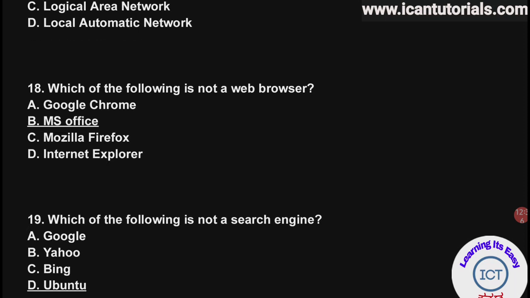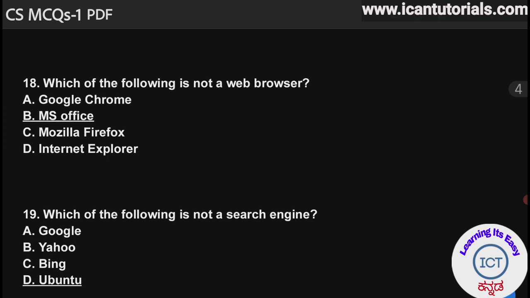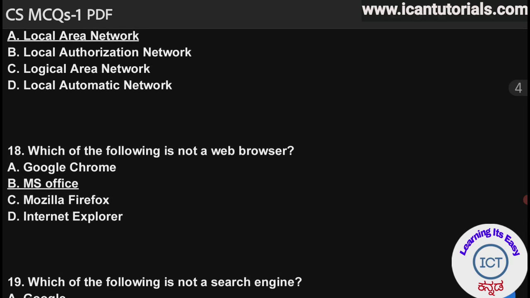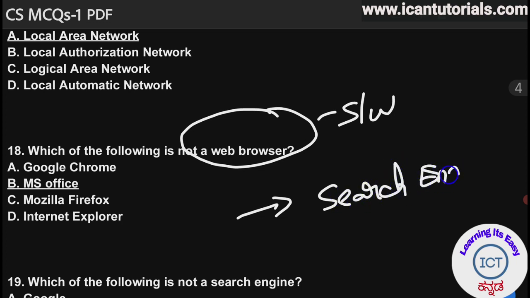And the 18th question says, which of the following is not a web browser? In the earlier videos also I explained what web browsers are. Web browsers are software. So what is the use of a web browser? Those web browsers are used to connect to the search engine. Those web browsers help us to connect to the search engines.